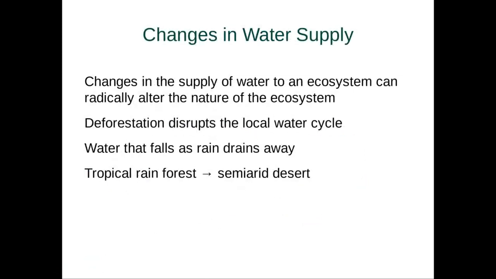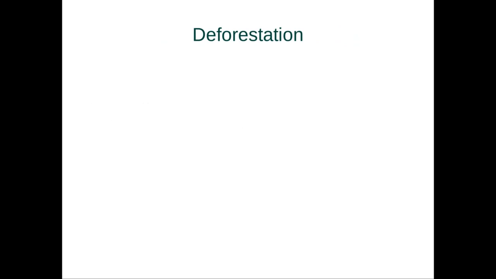Now, what changes water supply? Well, a couple things. As you change an ecosystem, you change the water. One of the biggest things that changes the water cycle is actually deforestation. Trees are great at holding on to water. So as you deforest an area, the water that falls as rain easily drains away, leading to tropical rainforests eventually becoming semi-arid desert. So it's pretty straightforward.